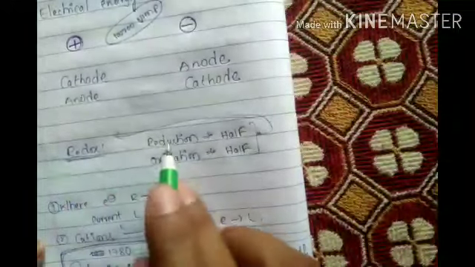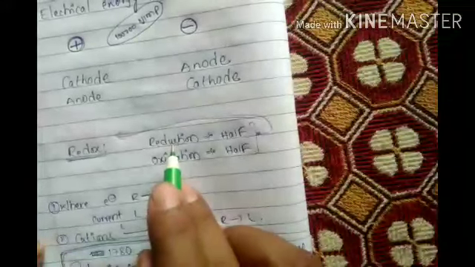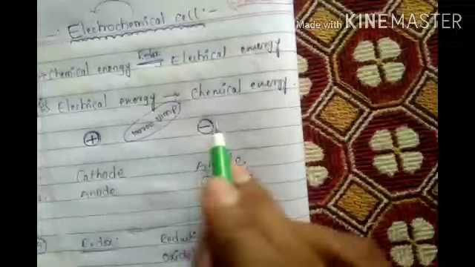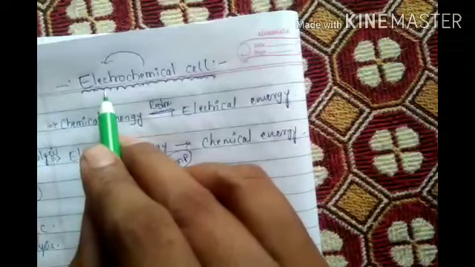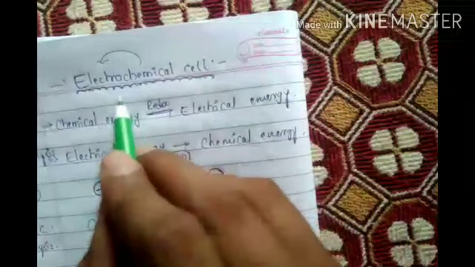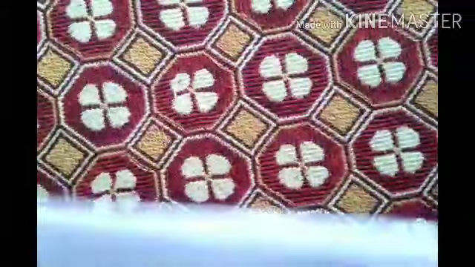Redox means not two. Reduction is not separate, oxidation is not separate. Reduction and oxidation together are commonly one redox. And positive is cathode, negative is anode. Positive is cathode, negative is anode. Now an electrochemical cell: chemical energy is converted into electrical energy in a redox reaction, that is called an electrochemical cell. These are the five most important topics. Without these five points, you can't learn anything. Okay. Now let's go to the first: put aside heading galvanic cell.